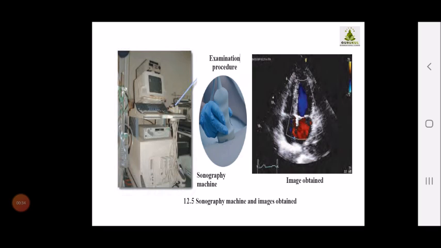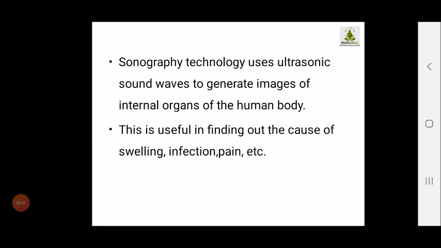Yes, this is the sonography machine shown in the first two diagrams, and the next diagram is the image obtained by the sonography. Sonography technology uses ultrasonic sound waves to generate images of internal organs of the human body. This is useful in finding the cause of swelling, infection and pain. So if there is swelling in an internal part, any infection, or pain, this technique is used for determining the cause.